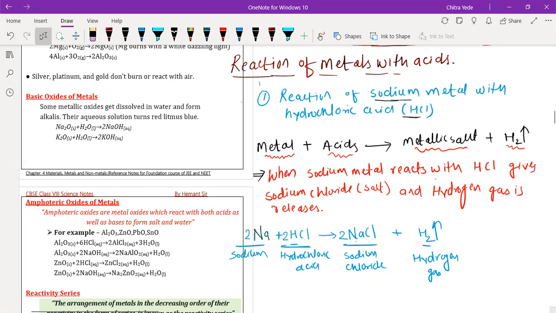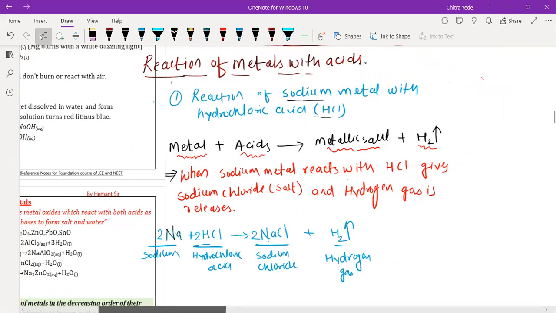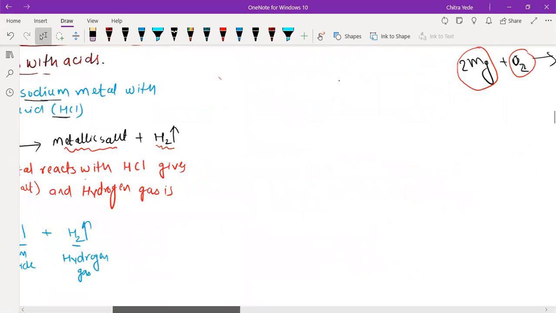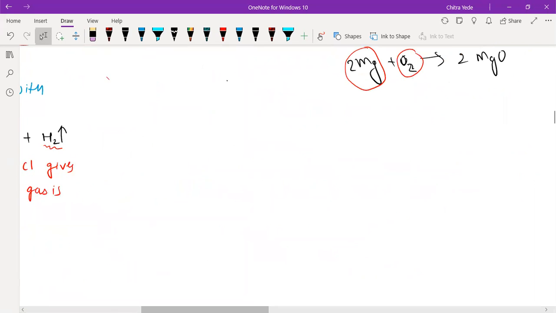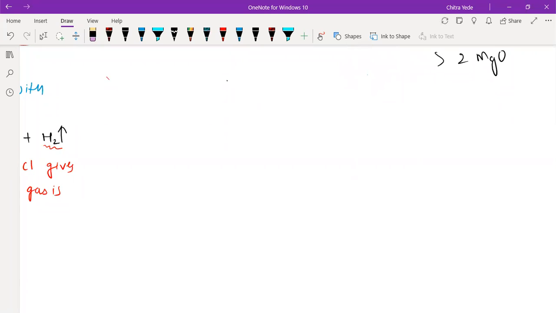Okay, so we are going to write another reaction with another acid and another metal. So we'll change the metal as well as the acid now. I'm going to erase this one. Okay, now the second reaction we are checking. Now, reaction of